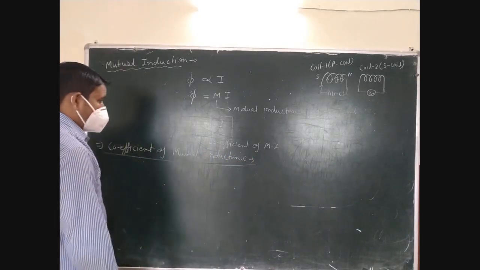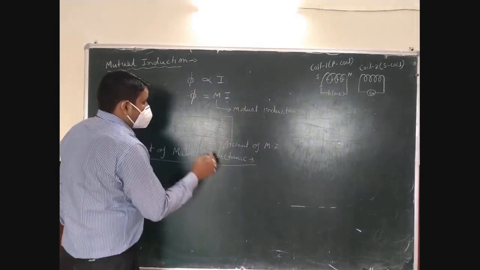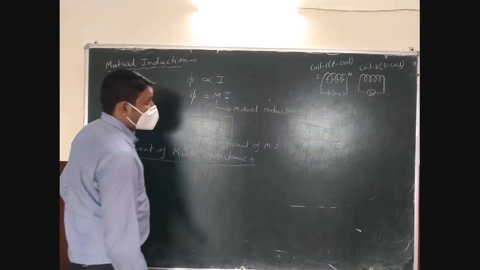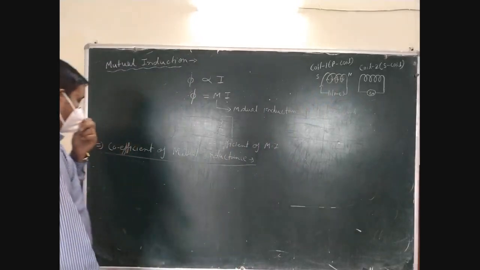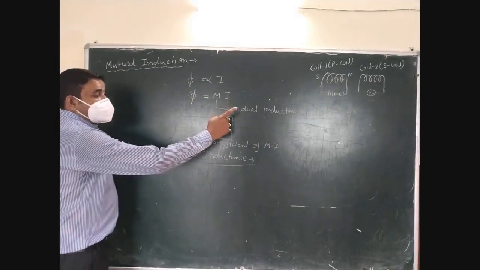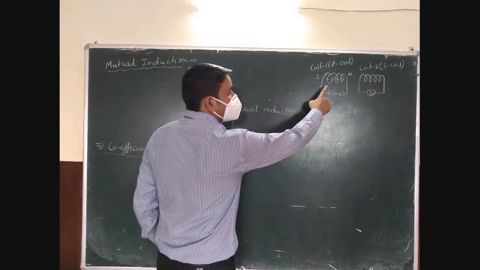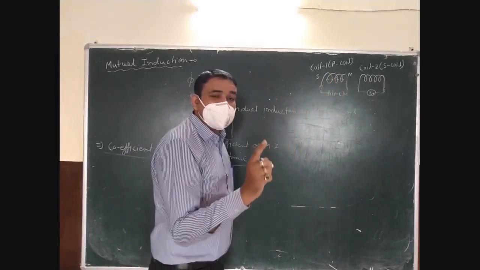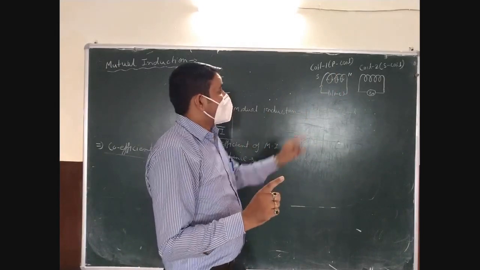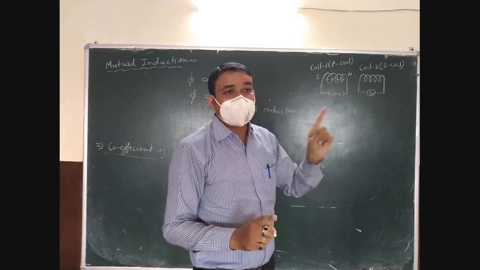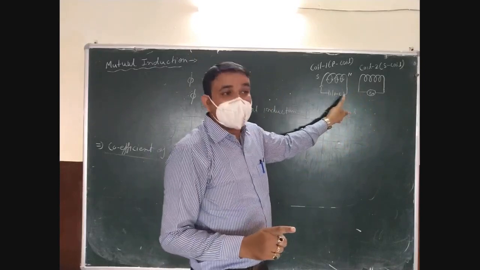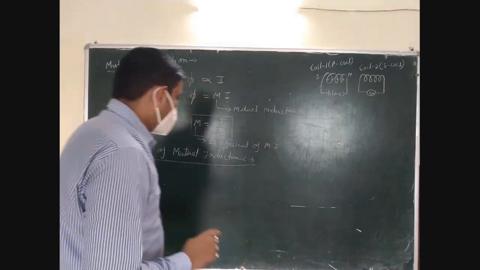As we find here, if two coils are kept near to each other, the secondary coil experiences a change in flux, due to which an EMF is induced in the secondary coil by changing the current in the first coil.